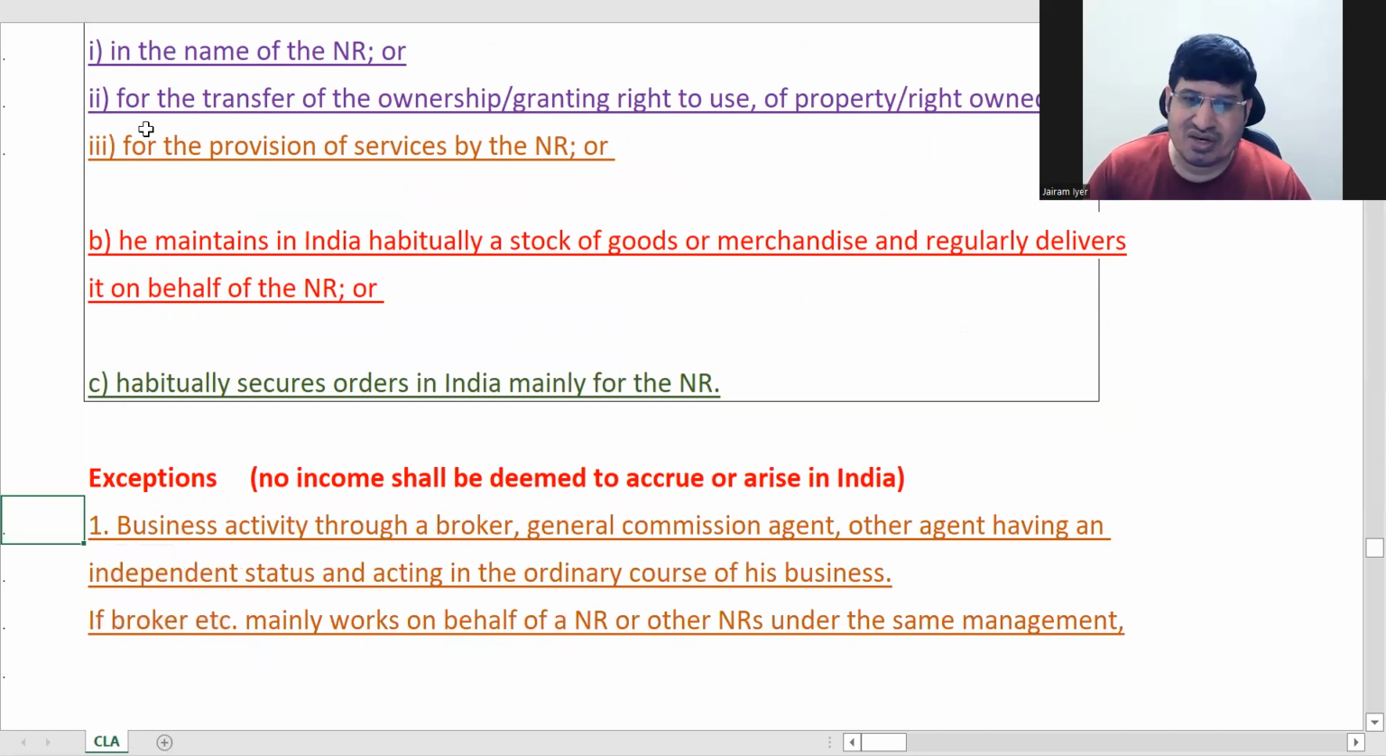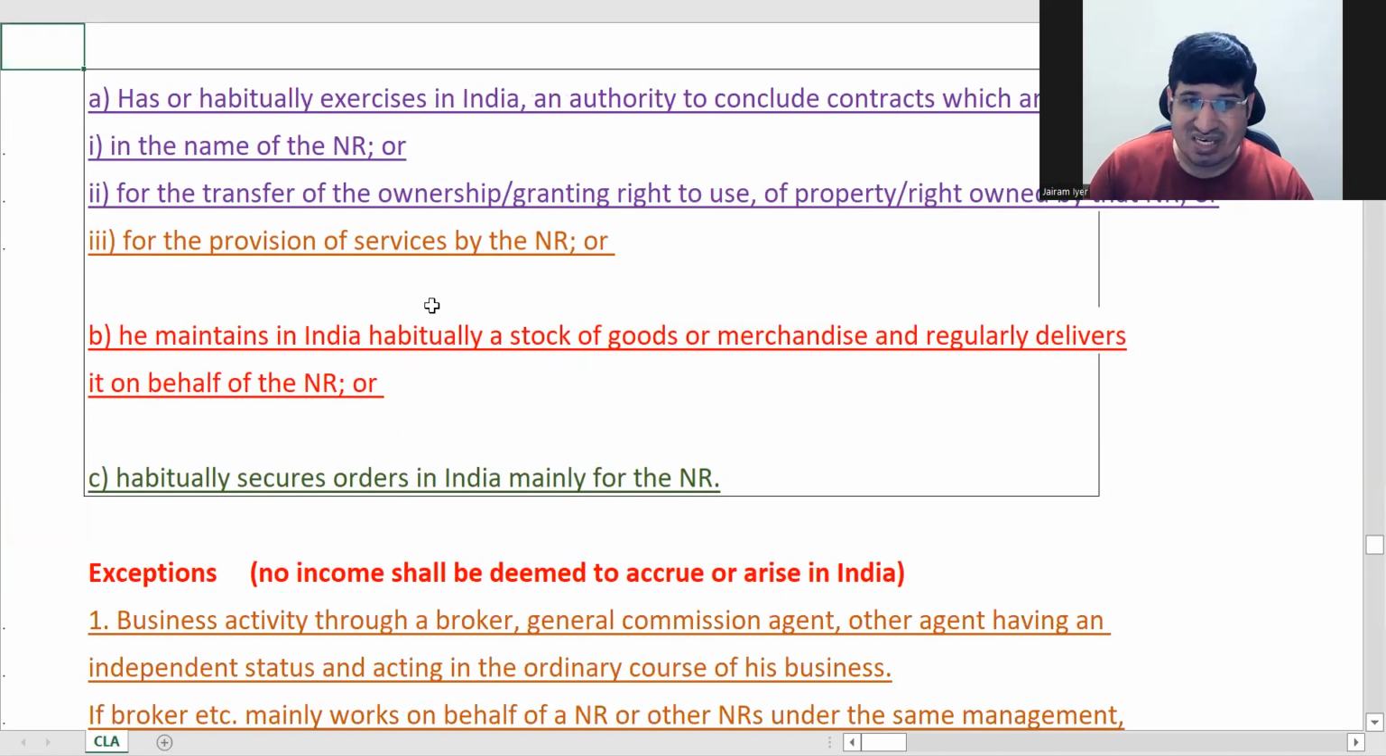Here you can see business through broker, general commission agent, etc. in the ordinary course of business, then that will not constitute business connection. Basically, even if he is doing it through a broker, the broker must be working for him directly. If he's a general broker doing many such activities, and this is just one of them, not specifically working for his brand or promoting his brand, then it is not income from an Indian connection.